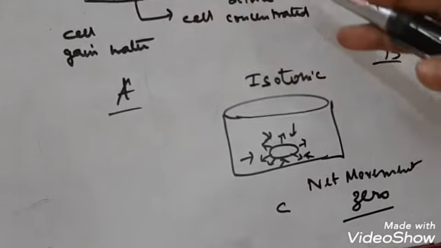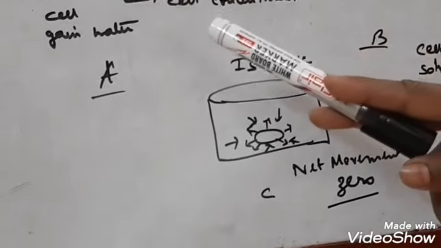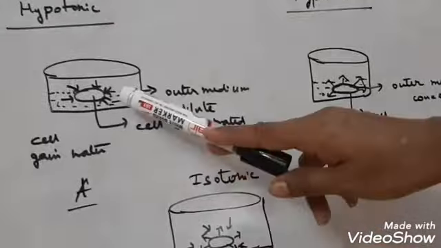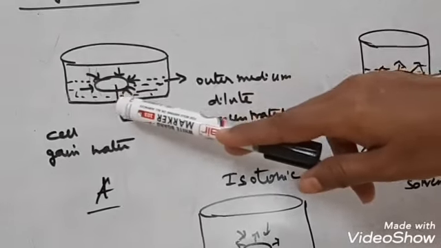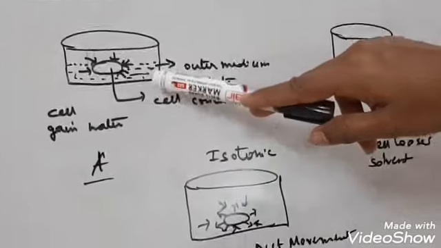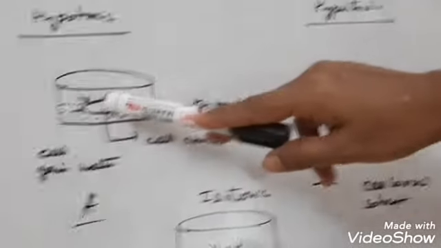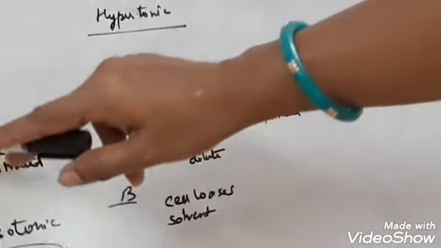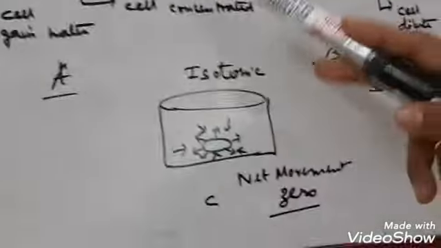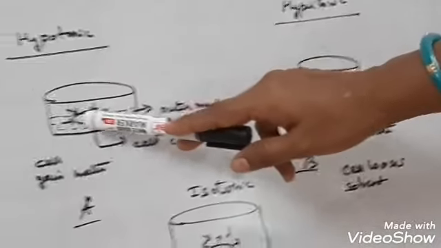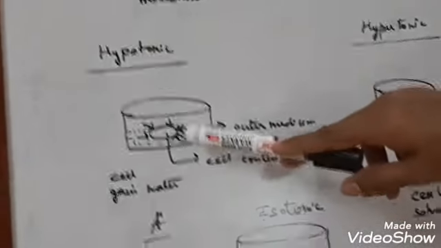Now the surrounding medium inside the beaker has a higher concentration of water, while inside the cell the concentration of solute is high but the solvent is less. In that case, water molecules will rush inside the cell. This rushing of water inside the cell through the cell membrane will result in the swelling of the cell, and this is endosmosis, a type of osmosis.